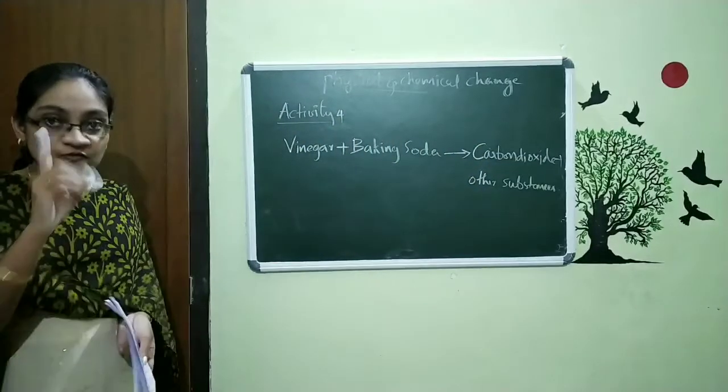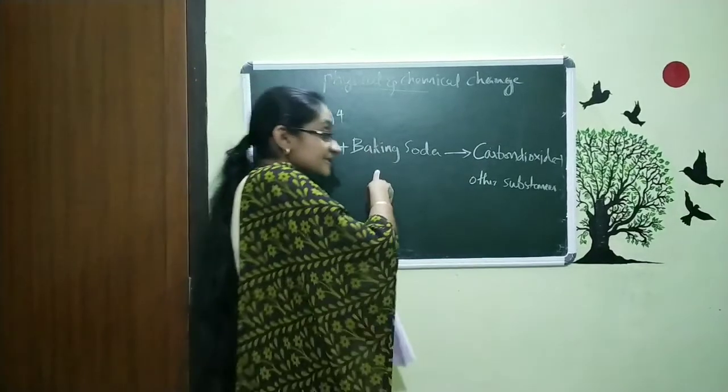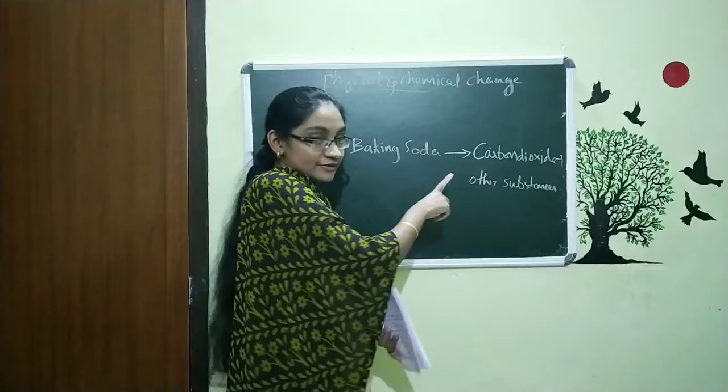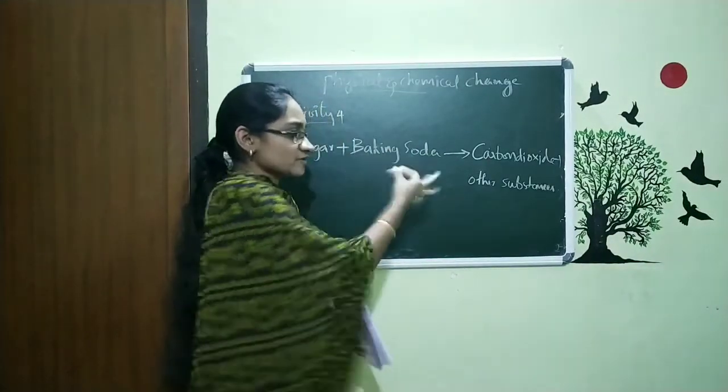So when vinegar reacts with baking soda, we get carbon dioxide plus other substances left in the test tube. We are not focusing there.